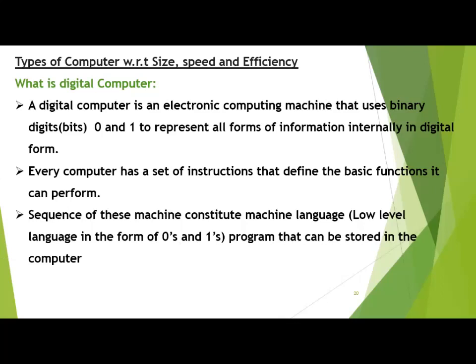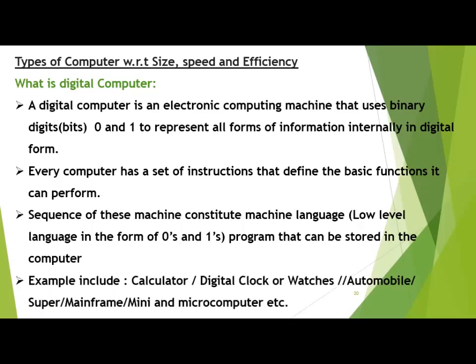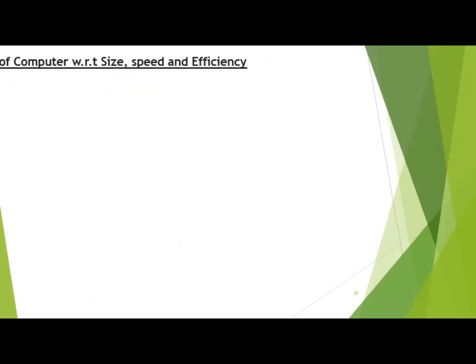A sequence of these instructions constitutes machine language, a low-level language in the form of zeros and ones, which can be stored in the computer. Internally, it is the combination of 0 and 1, already stored in the computer's memory. Examples of digital computers include the calculator, digital clock or watches, automobiles, and super, main, mini, and microcomputers. These are all types of digital computer.